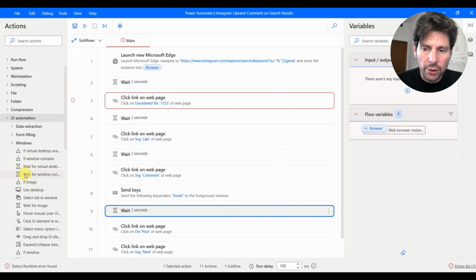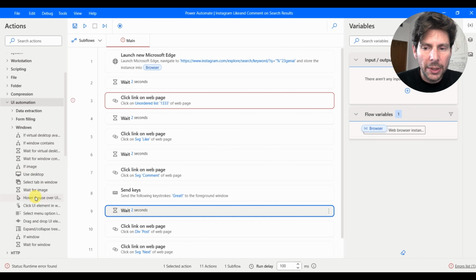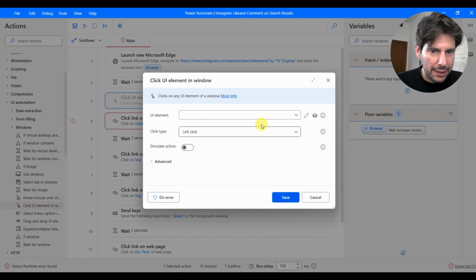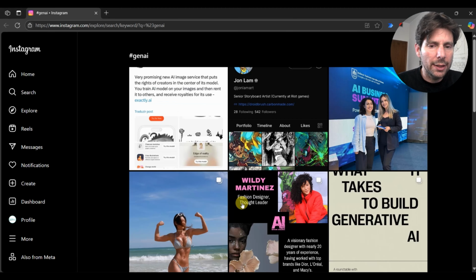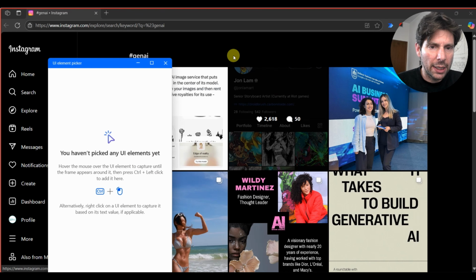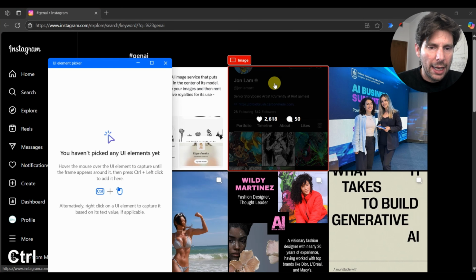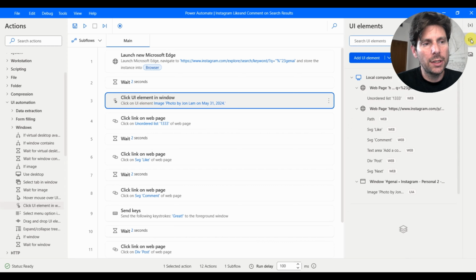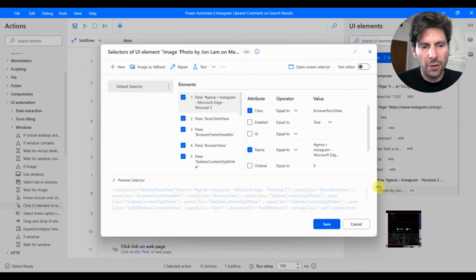We are going to try to click on an element. So wait for an image, click UI element on a page. So let's click this and insert this. We are going to add a UI element, and we are going to hover our mouse over this. Let's see if we can see it, and let's right click on this. All right, once that is done, let's see what has been created for us and if we can actually work with it.